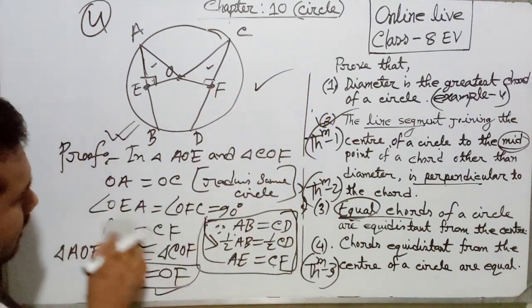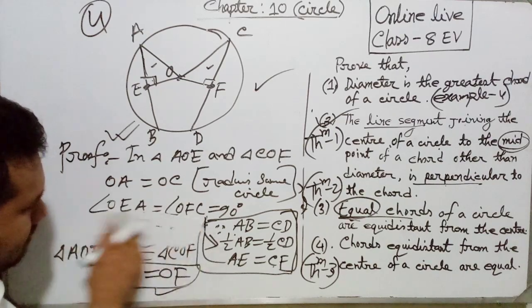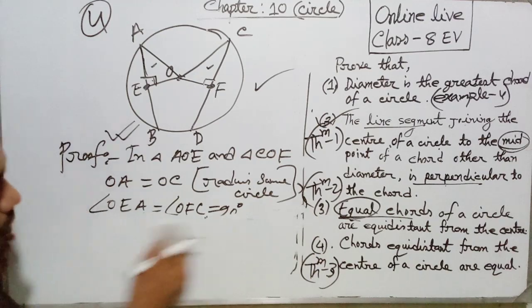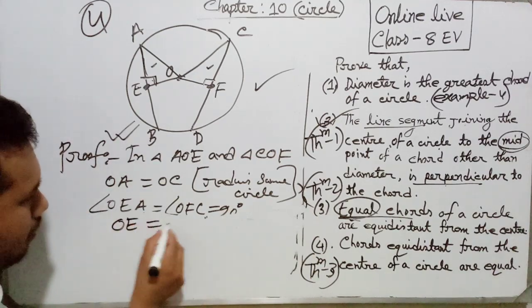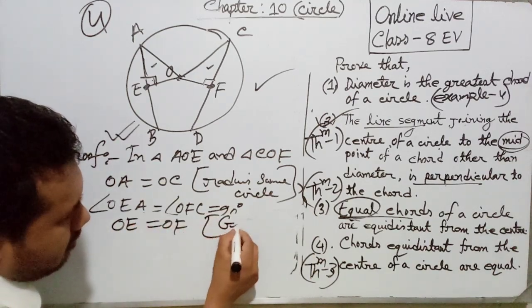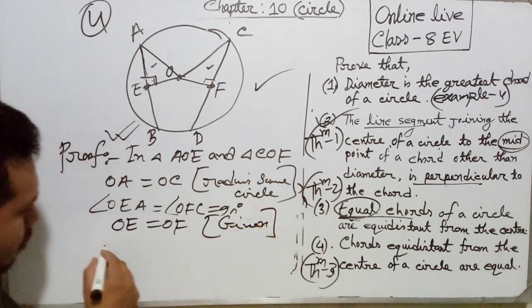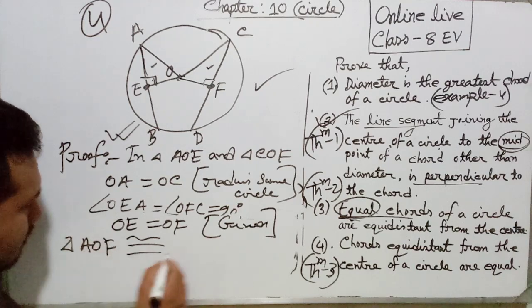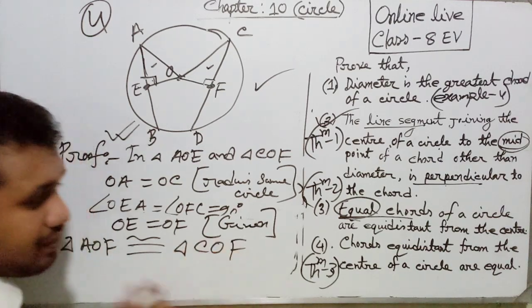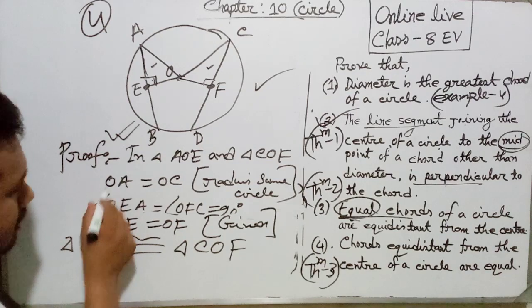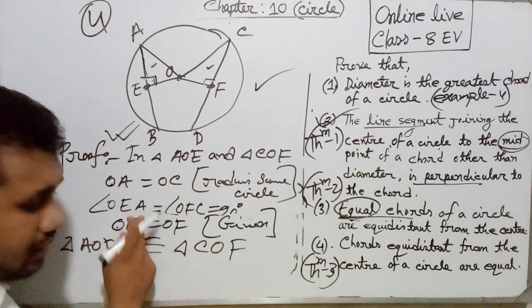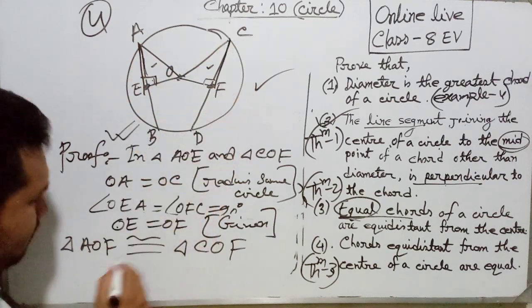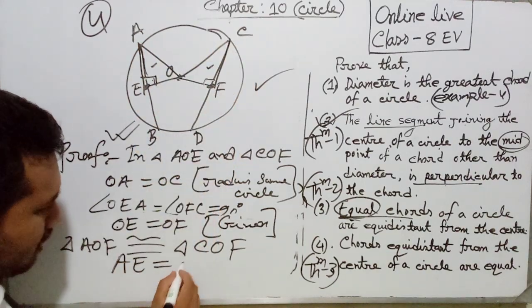Now just here you can write OE equal OF because given. So we can say triangles AOE and COF are congruent. If they are congruent, we can write AE equal CF.